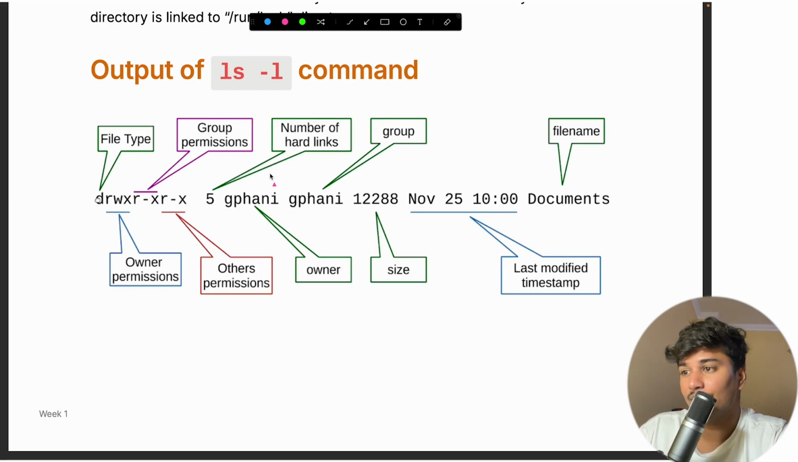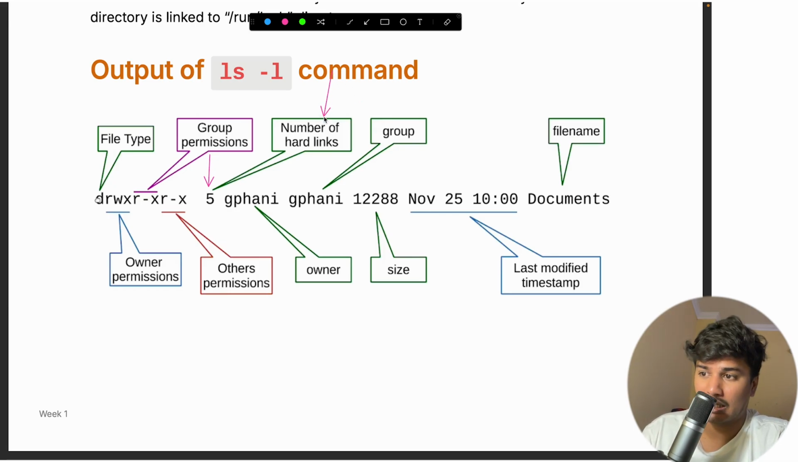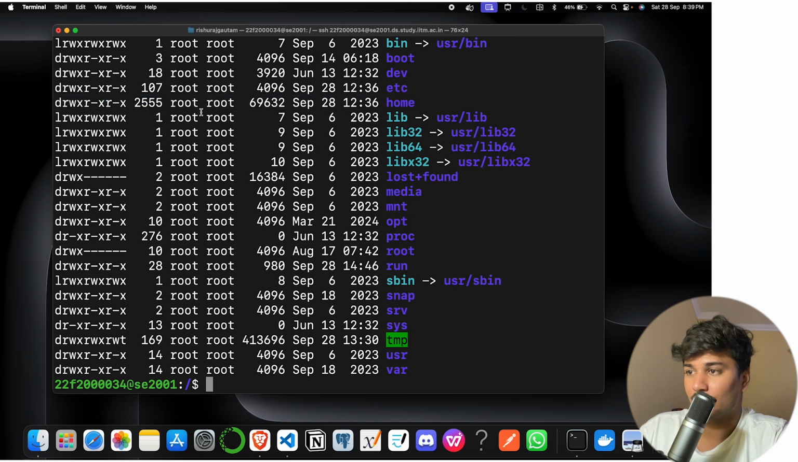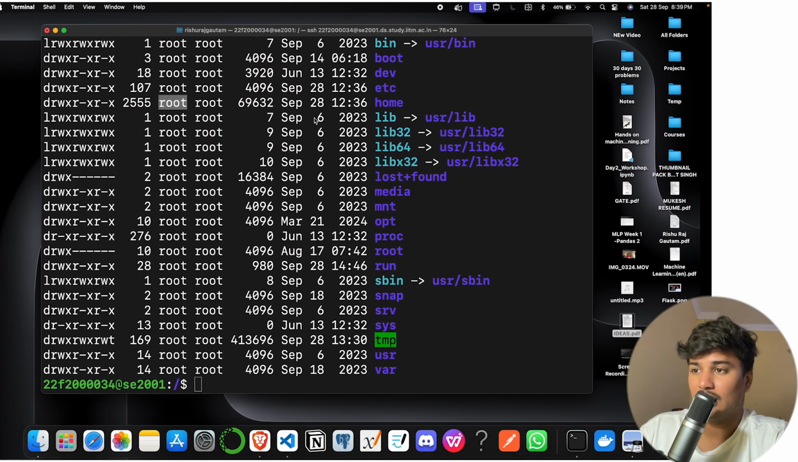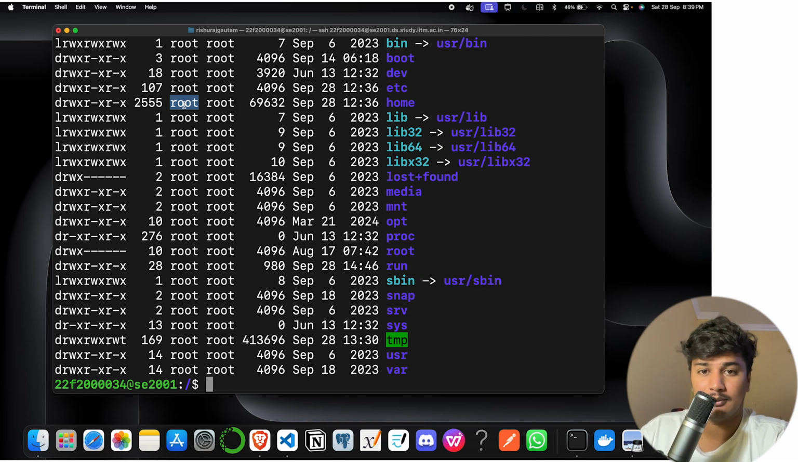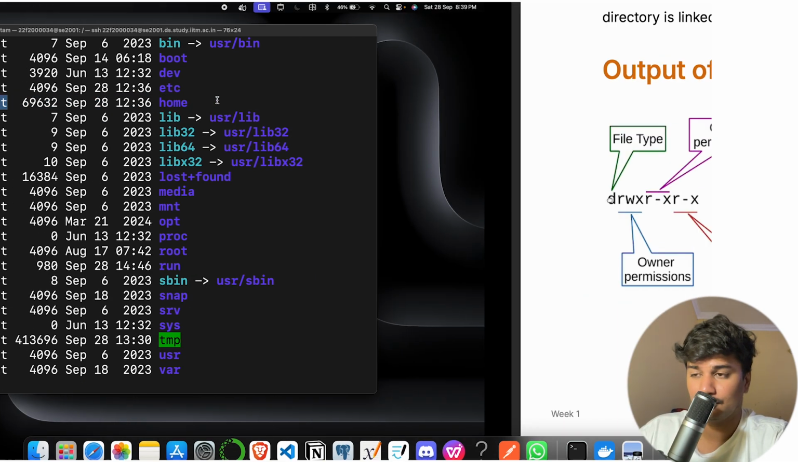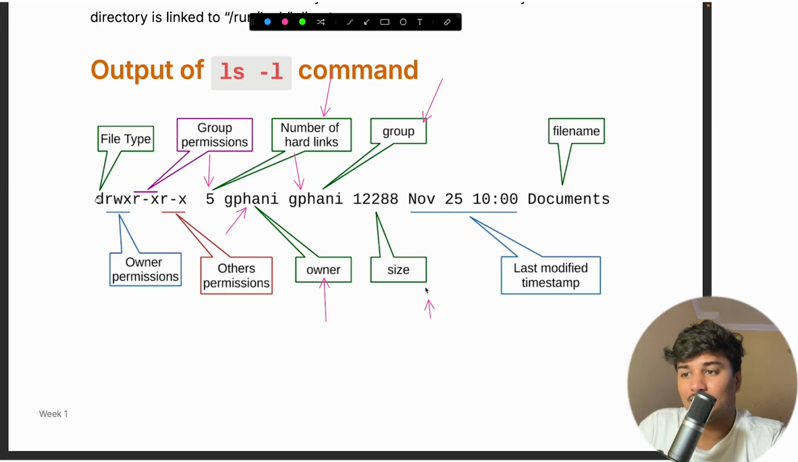We will discuss it also. Then there is something called 5, which represents the number of hard links. What are hard links? We will talk about it, don't worry. After that, we have the name. Root is the username, so it is basically the owner's name. Then there is the group name. I am the root user, the owner, and I belong to the root group. After that, we have numbers, which is basically the size.